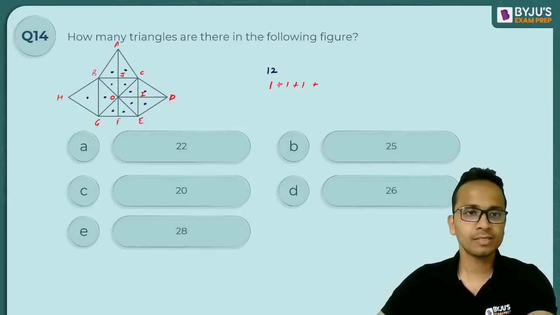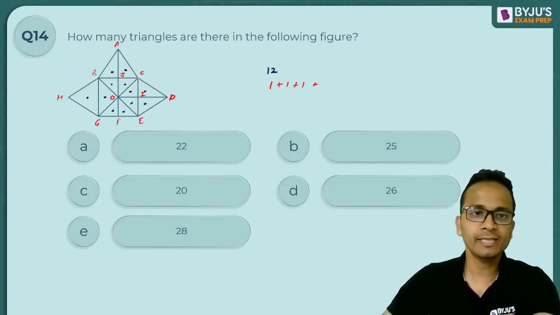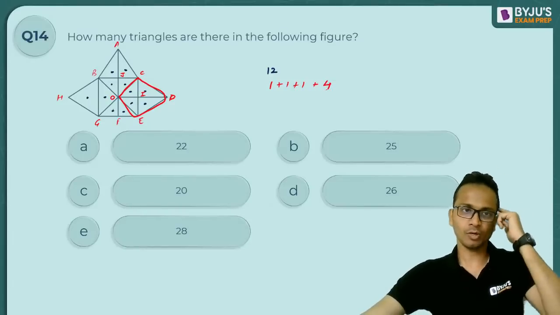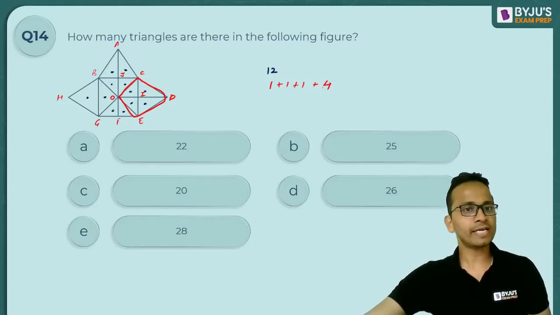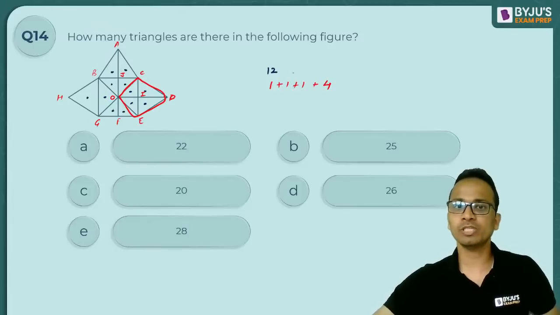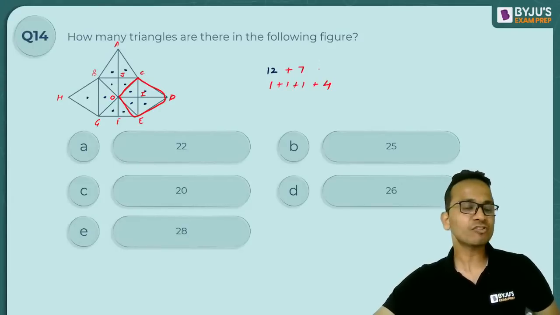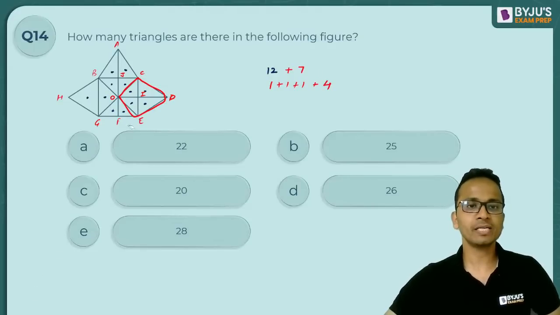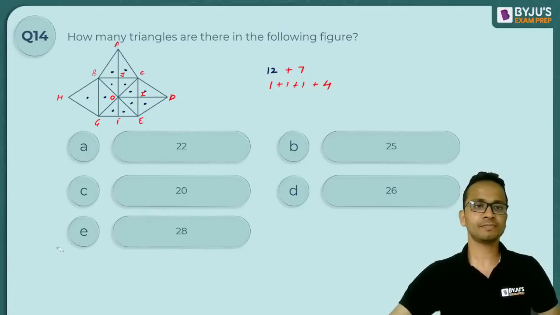All right. Then in this figure, I can see four triangles. Okay, so the two-triangle ones, that's it, only these many will be made. So these are 7. So 12 plus 7, 19 triangles are already made.